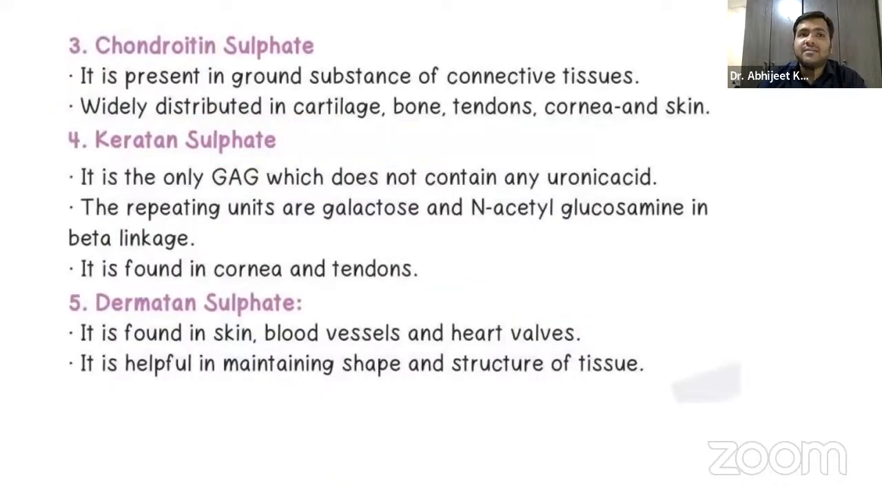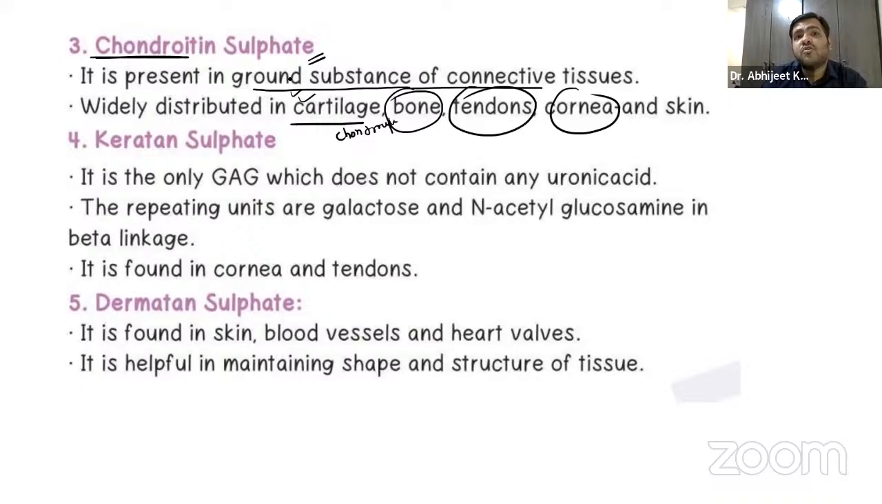Chondroitin sulfate, guys, remember it is the ground substance of connective tissue. We know that connective tissue is made up of cells and the ground substance. So the ground substance is nothing but chondroitin sulfate. Chondro basically means cartilage, so they are present in cartilage, the cells being chondrocytes. Chondroitin sulfate is present in cartilage, the bones, the tendons, the cornea, and skin.